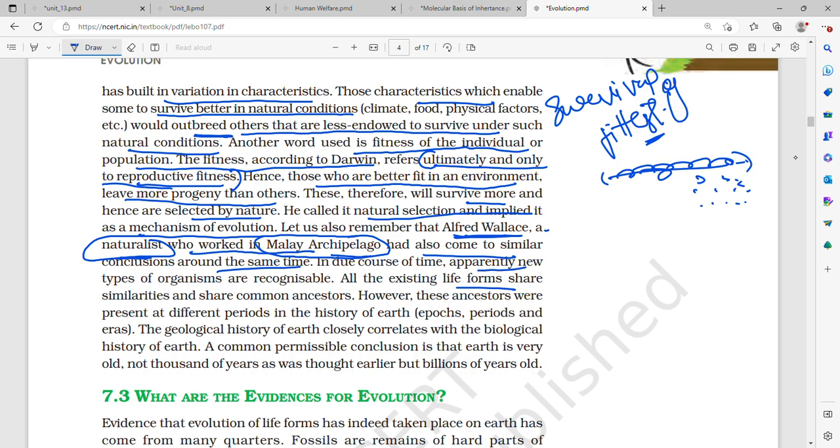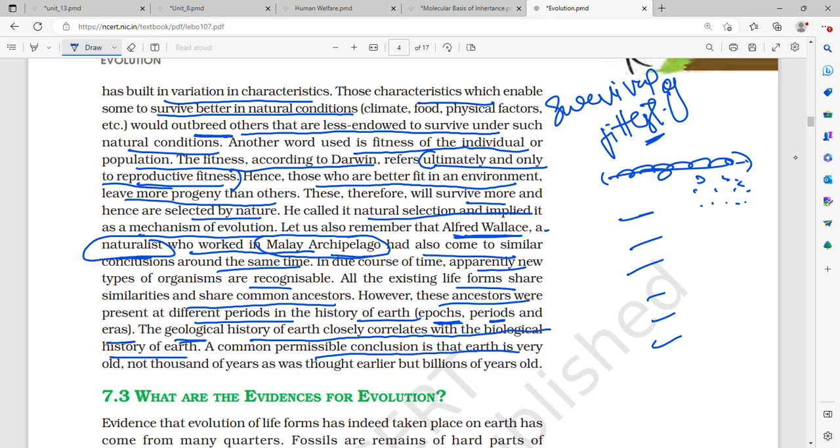In due course of time, apparently, new types of organisms are recognizable. All the existing life forms share similarities, and they share common ancestors. These ancestors were present at different periods in the history of the earth, that is, epochs, periods, and eras. And the geological history of earth, the study of rocks and soil, closely correlates with the biological history of earth. That is, all our ancestors, now extinct, at some period used to exist. So a common permissible conclusion is that earth is very old, not thousands of years as we thought earlier, but billions of years old.